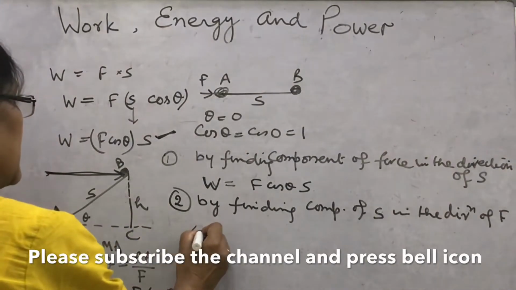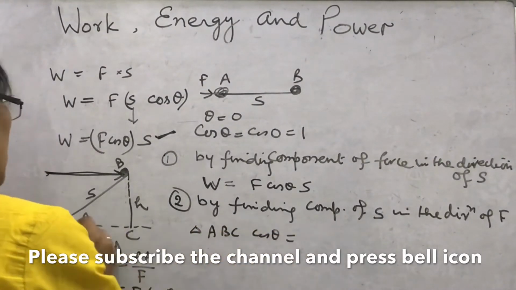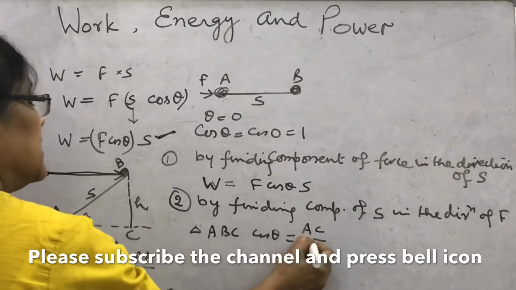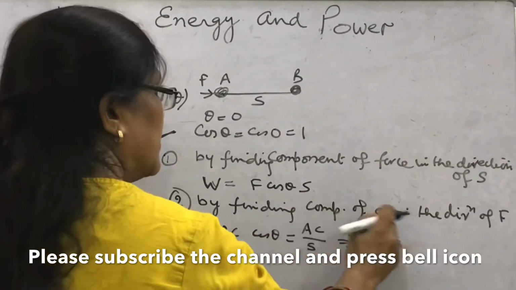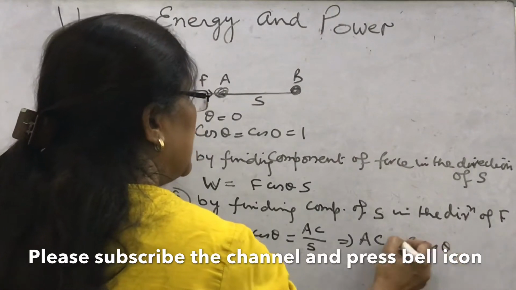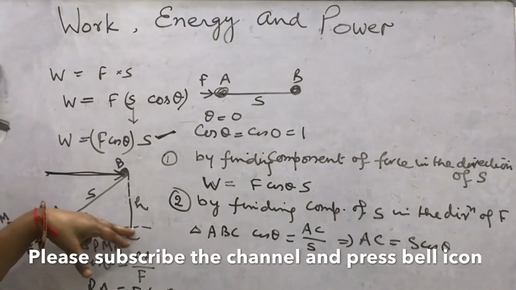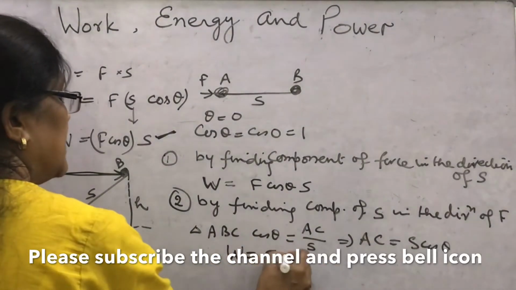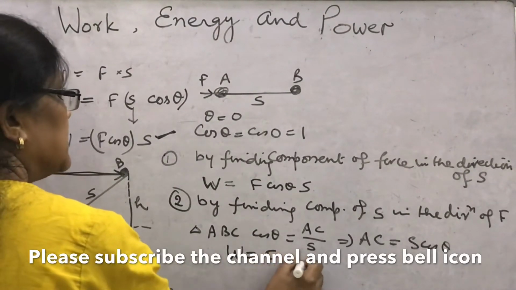Then in the triangle ABC, how will you find cos theta? Cos theta is base, that is AC, upon hypotenuse, that is S. Then what is AC? AC is this component of displacement in the direction of force. And look, this arrow represents the direction of force, and this is AC. Then what is work done? This F, the direction of force, into AC. What is AC? S cos theta.